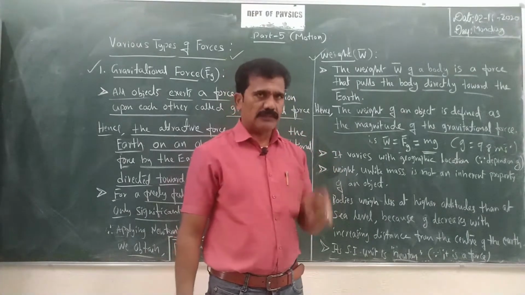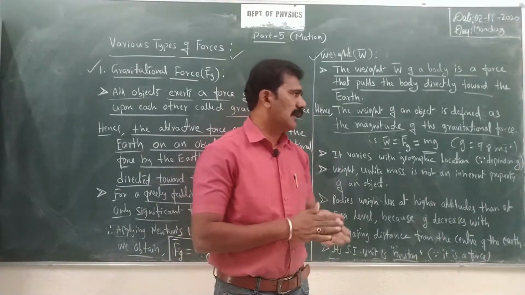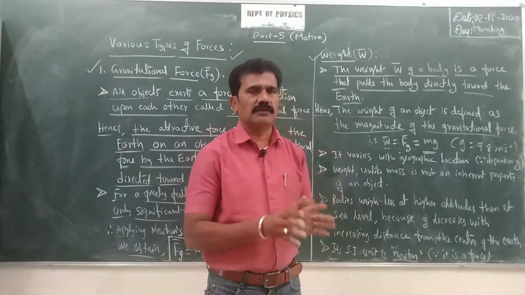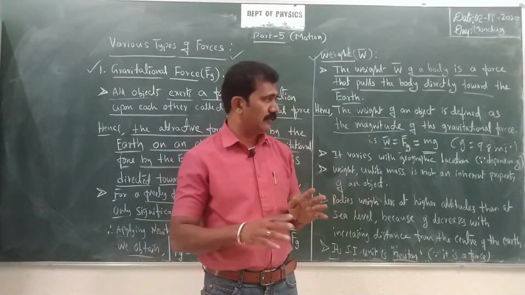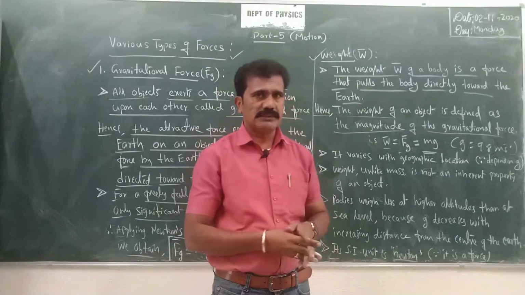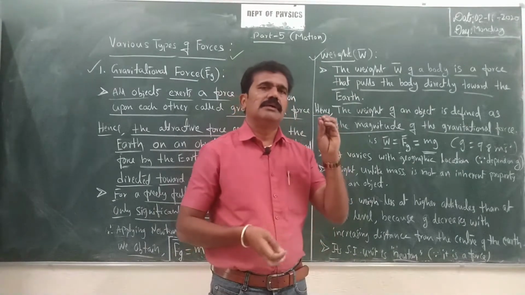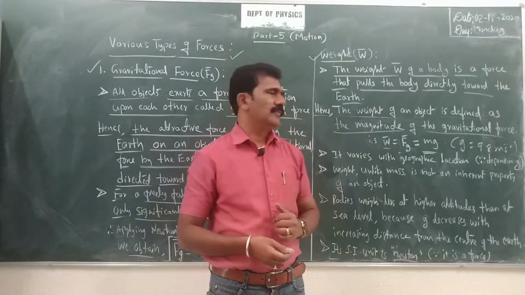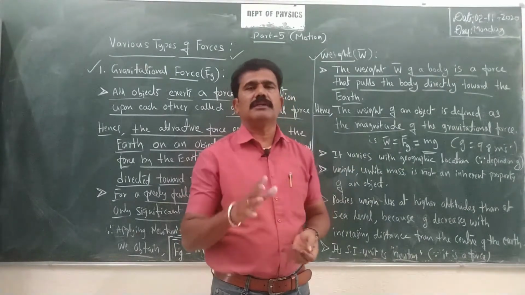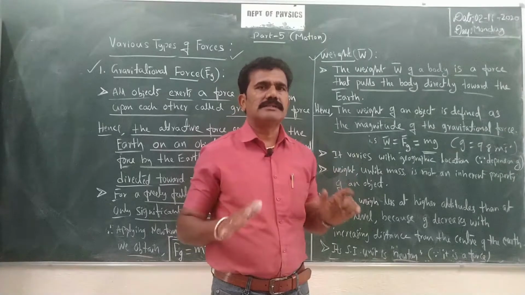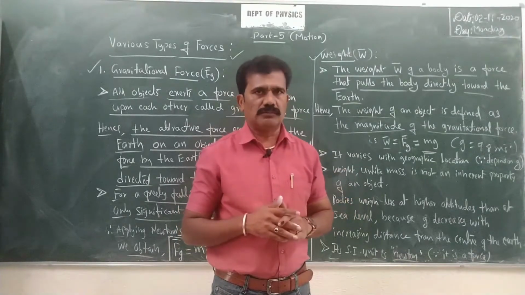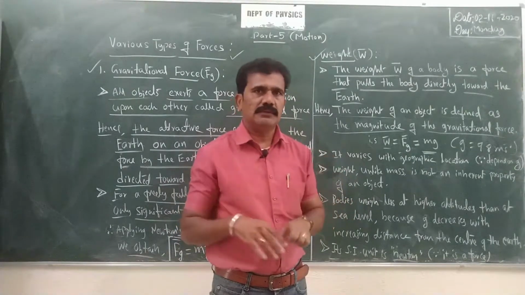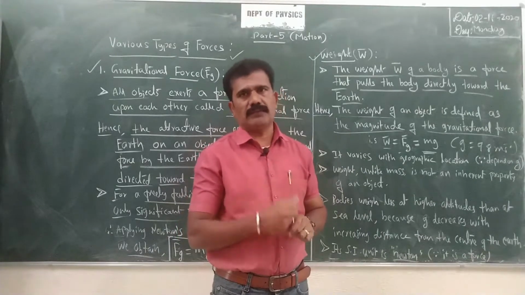Experimentally it is determined that the g value is 9.8 meter per second square for the earth, not for all in general. If you go to the moon, the value of g is different. The value of g is a little less than 9.8. The gravity is less. I think you have observed that the objects are not firmly standing on the surface of the moon. They are just floating. Why? Because of less gravity.